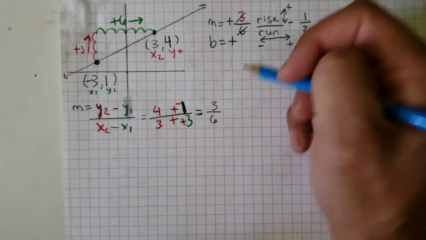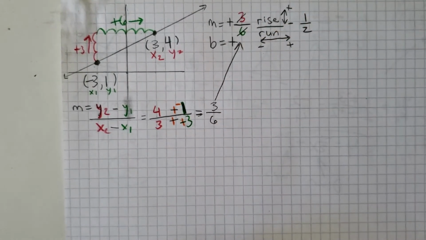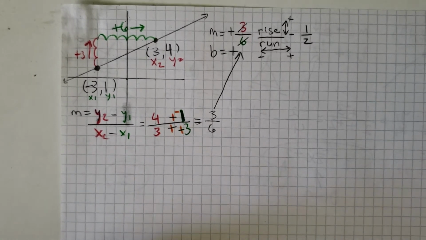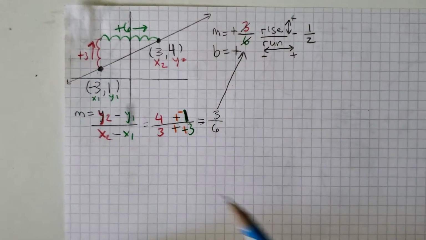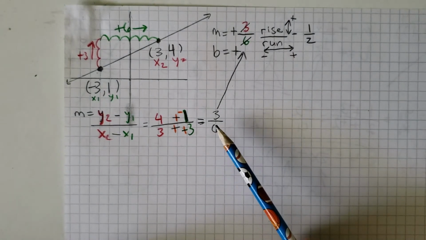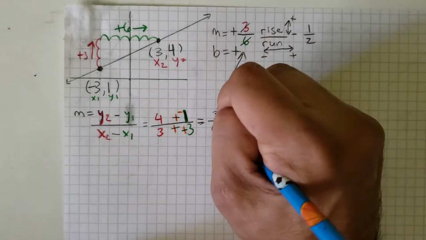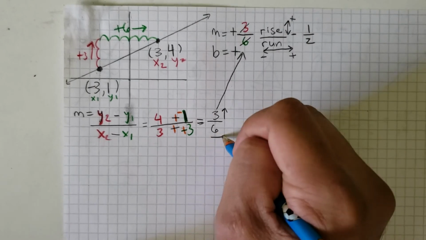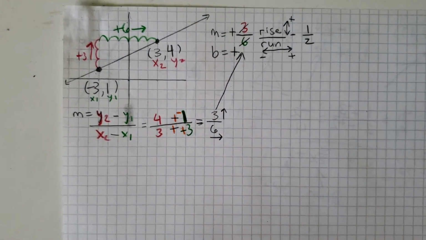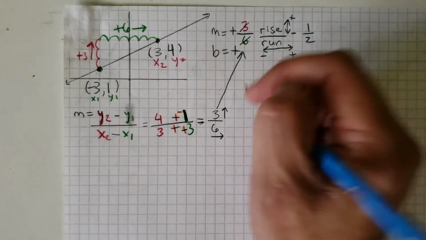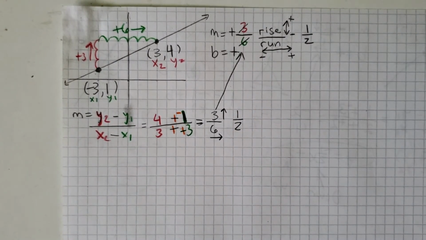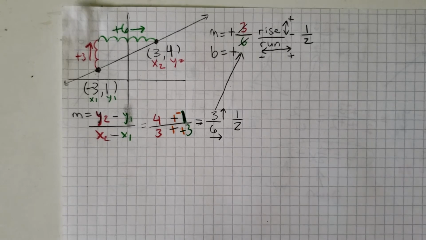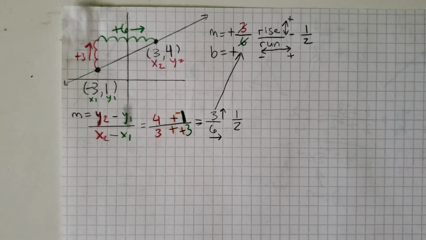Okay, so again, if you notice up here, we had the same thing, 3 over 6. So that's the slope. Because remember, right here we went up 3 and to the right 6. So this is telling us to do the exact same thing because a 3 positive tells me to go up and a 6 positive tells me to go to the right. Okay? So again, we are going to simplify and we're going to get the same thing, 1 over 2. Okay, so now we know our slope for this line. We know that our slope is 1 over 2.